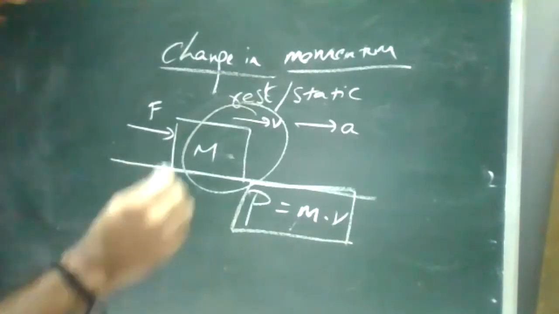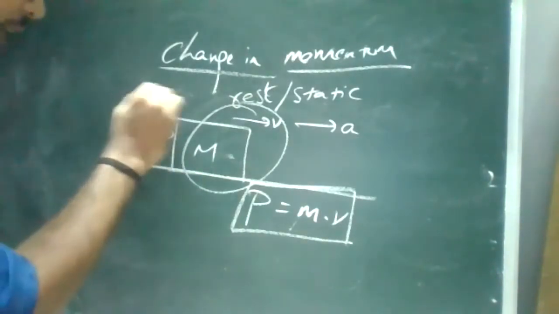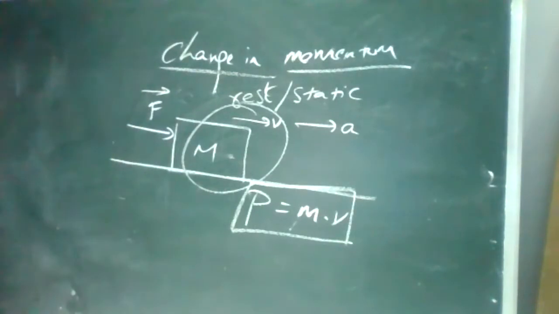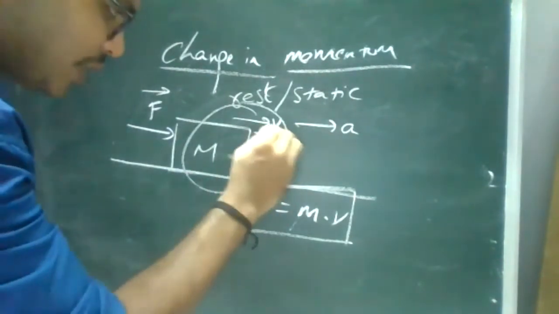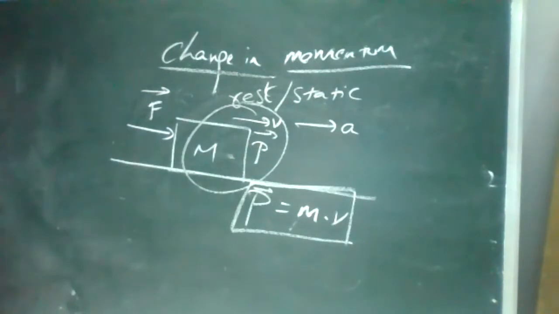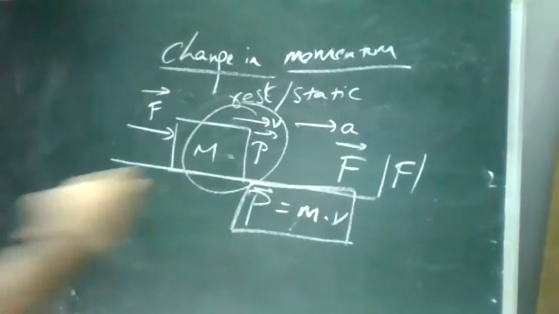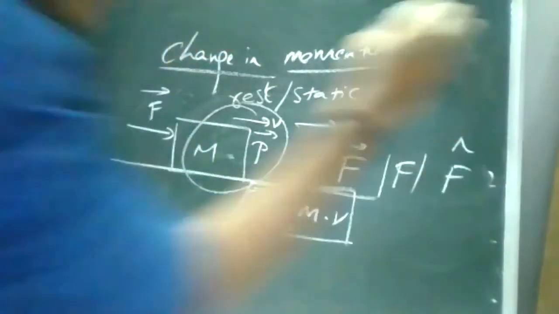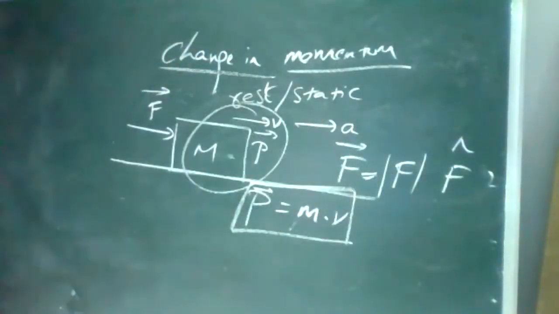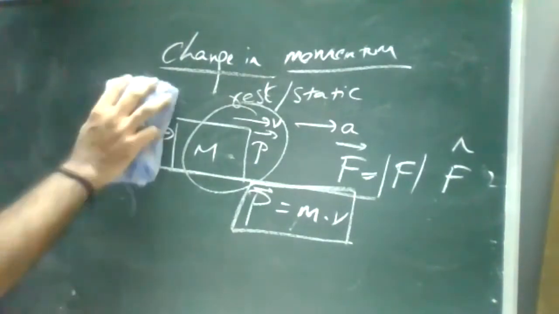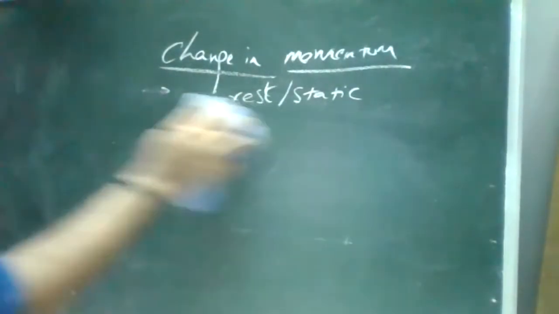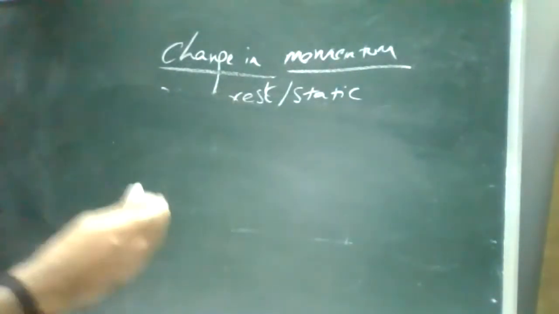Now remember, you may have studied in vectors also. Force is a vector quantity because there is a direction for force. Velocity has a direction, acceleration has a direction, and momentum also has a direction. So it is a vector quantity. The force vector, F, equals the F magnitude, which is a value, times F cap, which is the direction. Correct? Right.